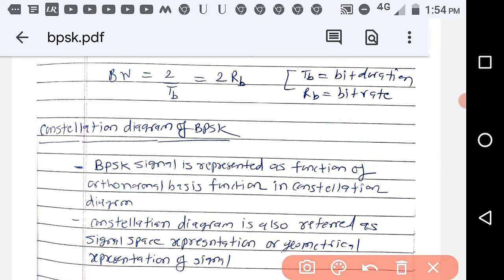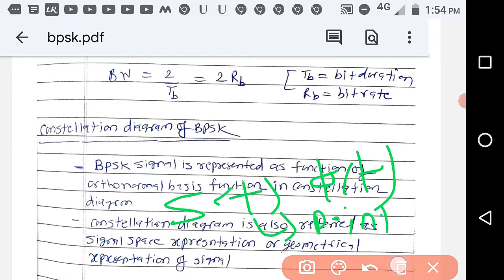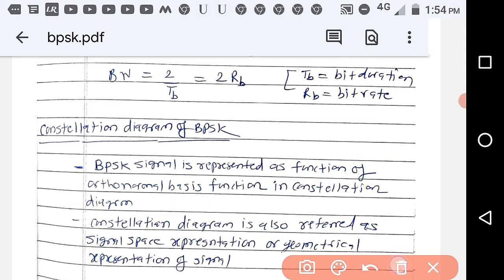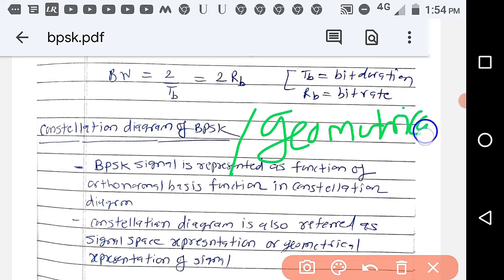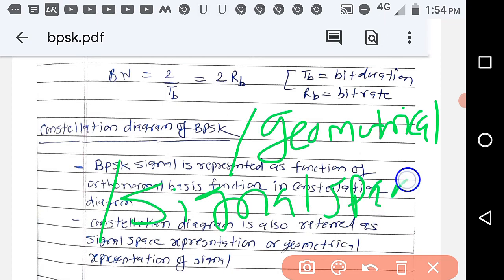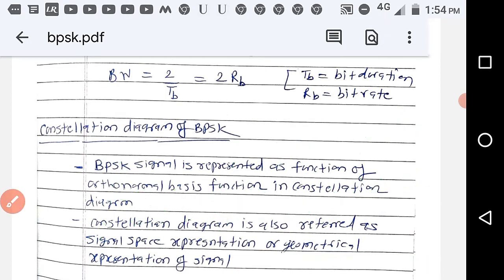And another point is that when you represent s(t) in terms of phi(t), you will get only one point in that constellation diagram. So the constellation diagram converts the signal into a point. This is also called geometrical representation or signal space representation. Just remember that you have to represent s(t) in terms of phi(t), and phi(t) is a unit energy signal.